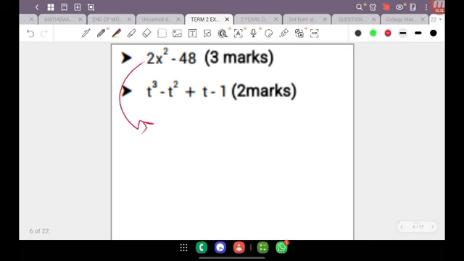Now, let me bring this question down here. What I wanted was that first, I wanted you all to see that 2 and 48 has a common factor, which in this case here, I'm going to pull the 2 out. I'm going to open the bracket, and then what's going to be left is x squared minus, in this case, 2 into 48 is 24. What I wanted actually was whenever I divide the 2 into this number, it produced a perfect square. It didn't happen that way. So then, naturally, this would be your final answer.